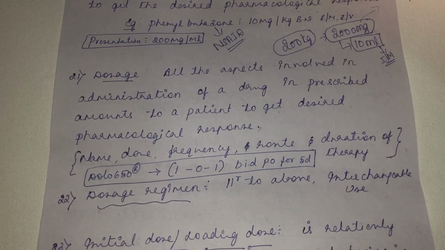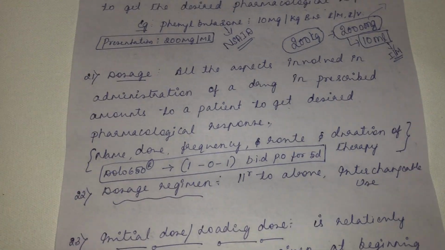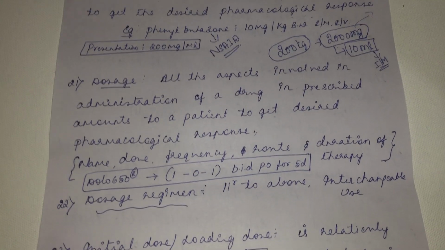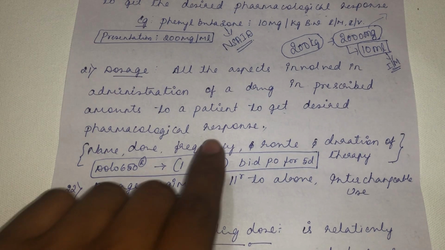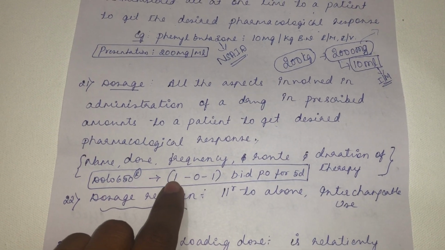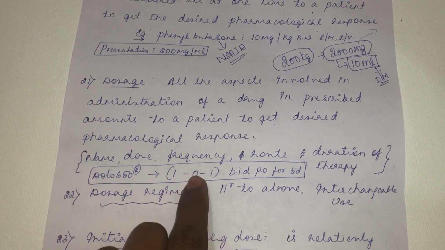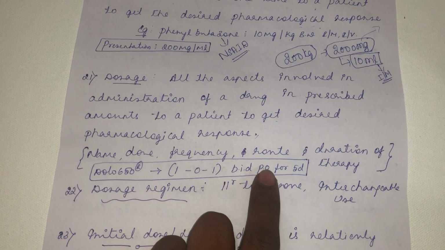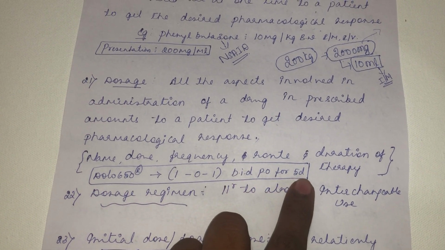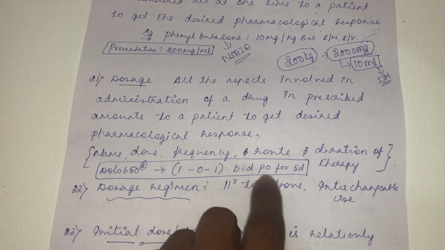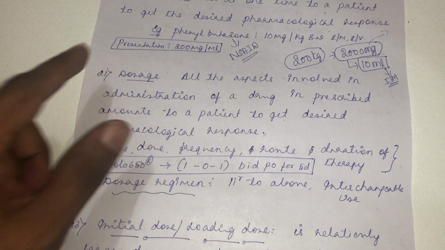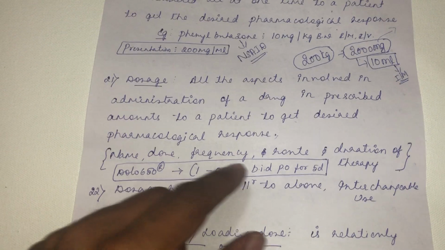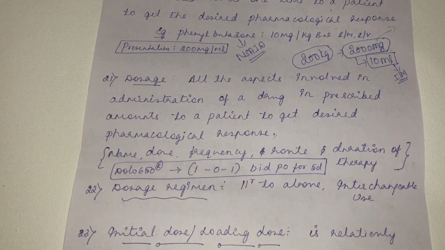Suppose Dolo 650. Dolo 650 is a brand name, and it contains paracetamol. So you are prescribing Dolo 650. How to give it? You give a tablet in the morning, not in the afternoon, and give it in the evening. BID, two times a day through the oral route. For how long? You have to give it for 5 days. So all these aspects come under the dosage. It includes name, dose, frequency, route of administration, duration of therapy.